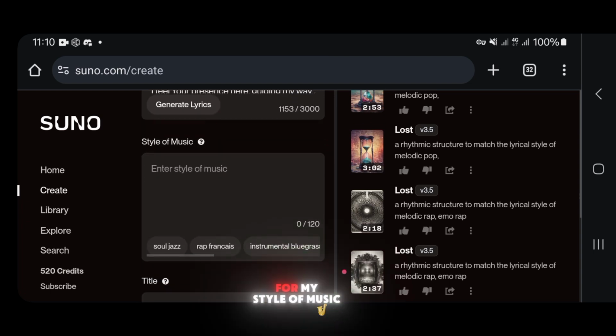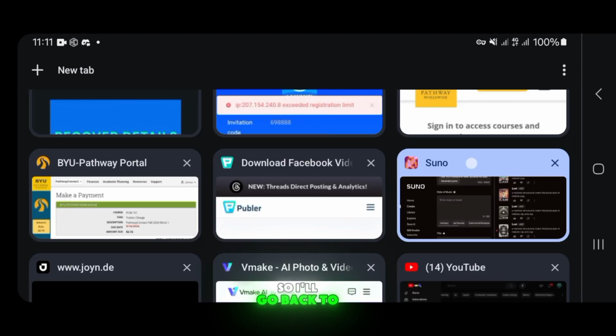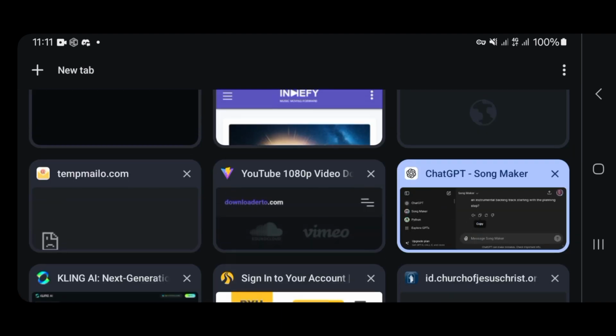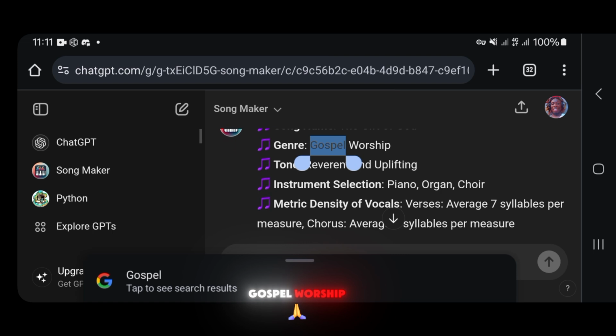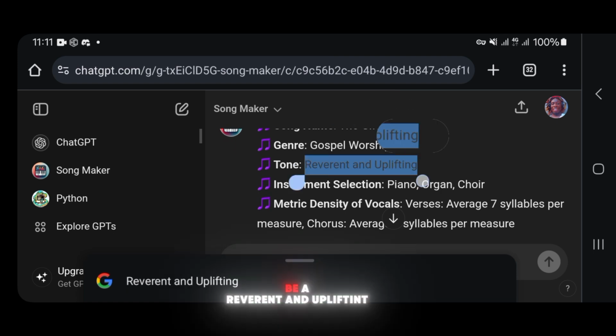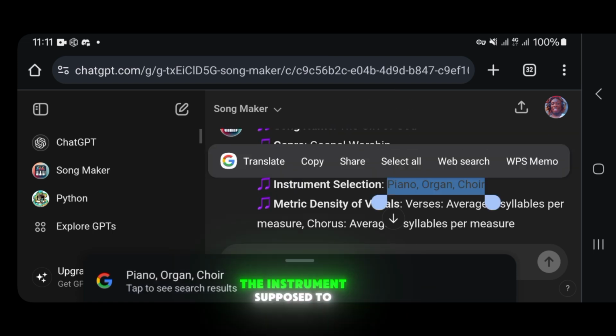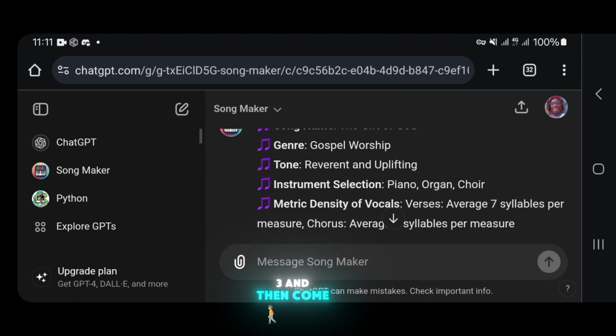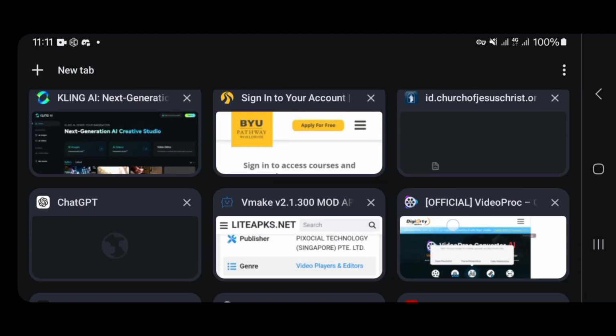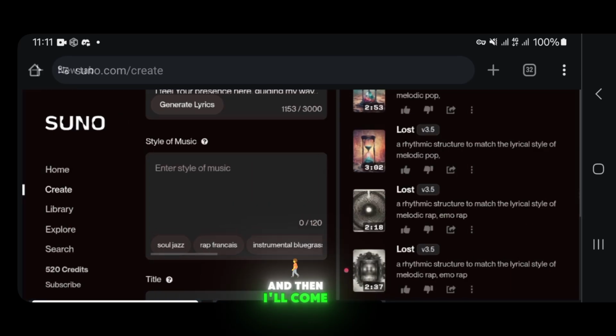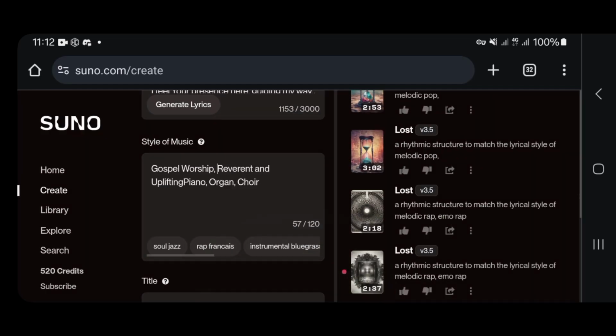It is asking me for my style of music. So I have to provide the style of music that I want. So I'll go back to ChatGPT. So I will copy the gospel worship. The tone is supposed to be reverent and uplifting. The instruments are supposed to be piano, organ, and choir. So I will need these three. And then come back here and paste it here.